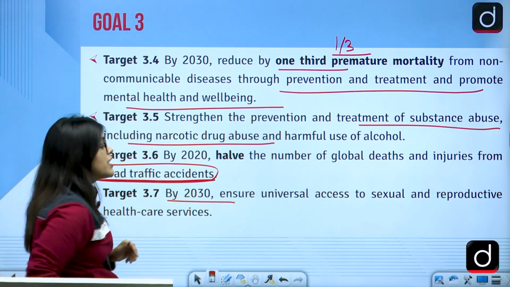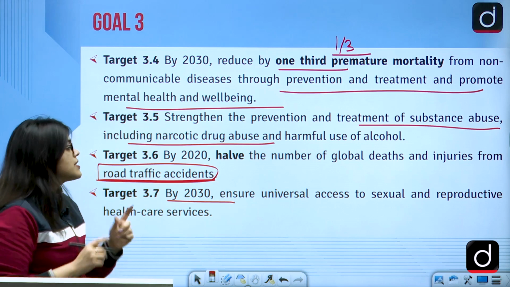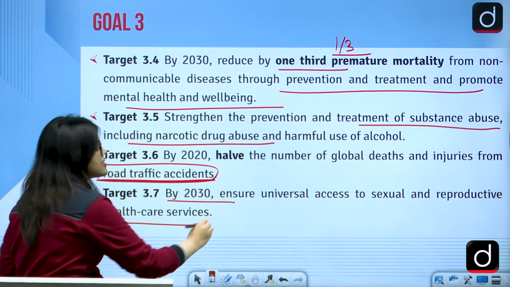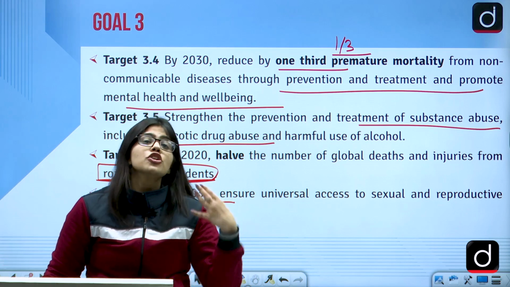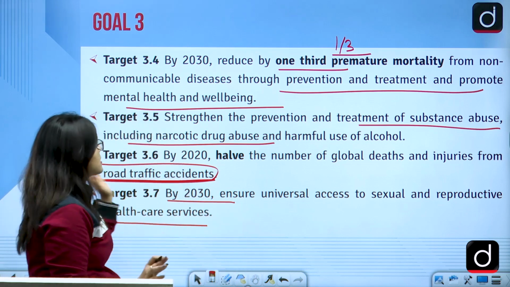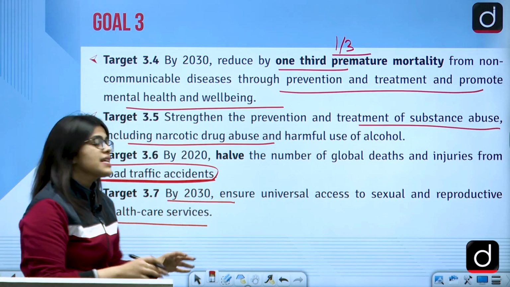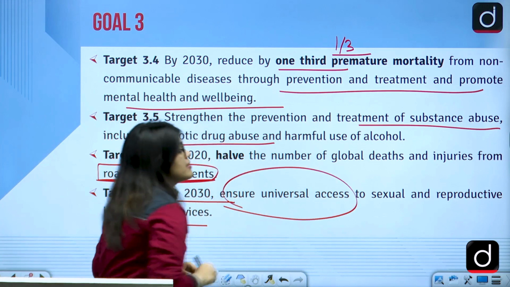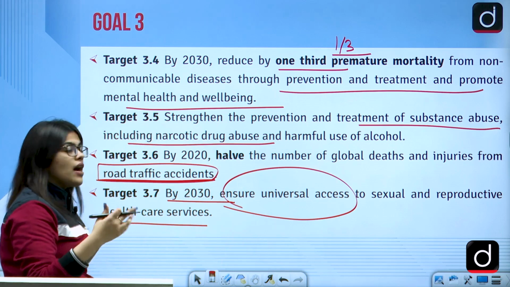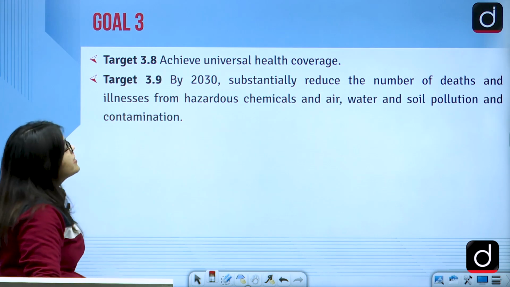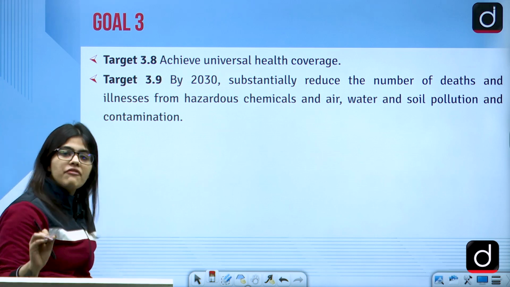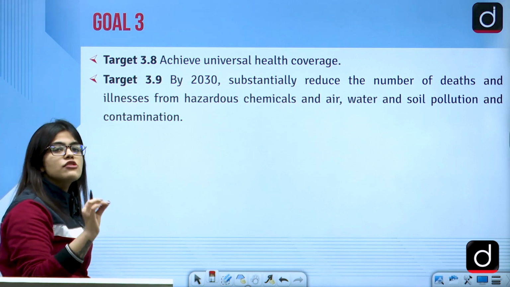By 2030, we'll ensure universal access to sexual and reproductive healthcare services. So we will be providing services and healthcare facilities to everyone. We won't be discriminating. There would be universal access to awareness, and of course other medicines that are needed for the healthcare services. Then we'll achieve universal health coverage. We will try to protect the health of everyone.